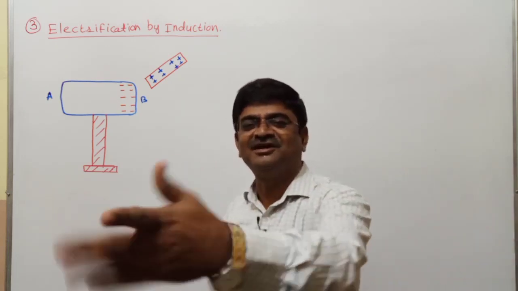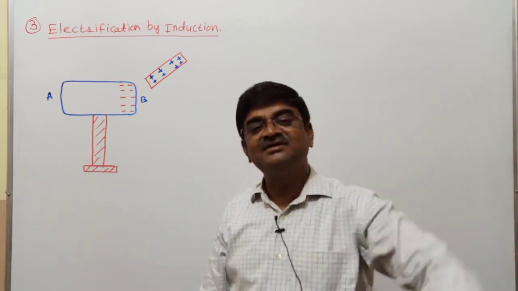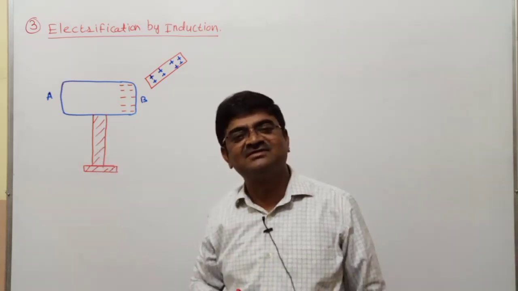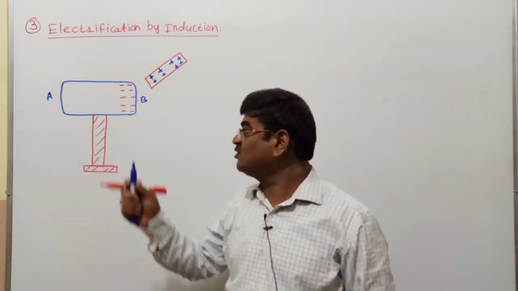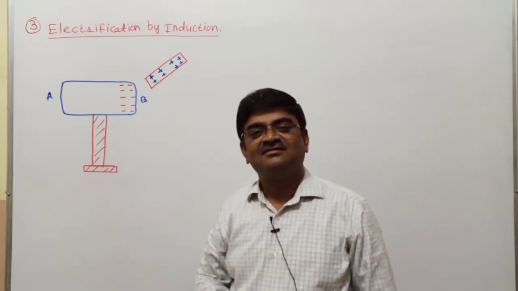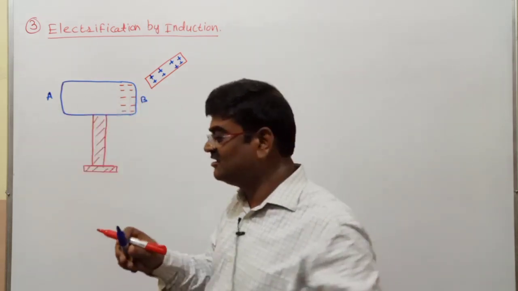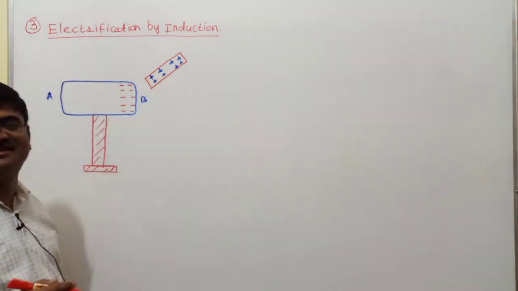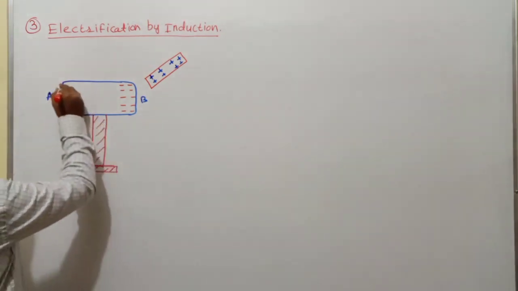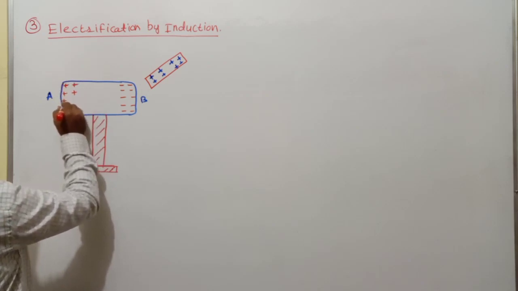You will have the chairs getting emptied. You will have empty chairs. The same thing will happen in the case of this conductor. When electrons start migrating towards end B because of this attraction, at the other end of that conductor you will have vacancies left out, a deficiency of electrons, and that deficiency of electrons is what we call positive charge.